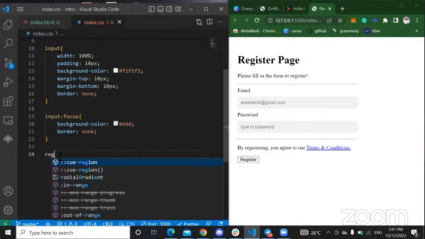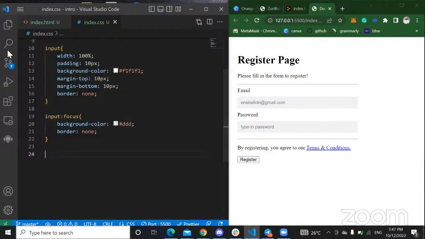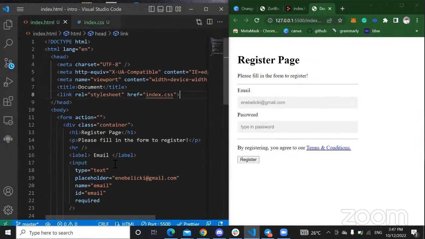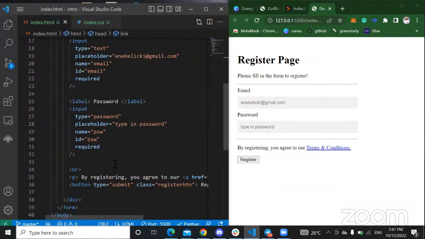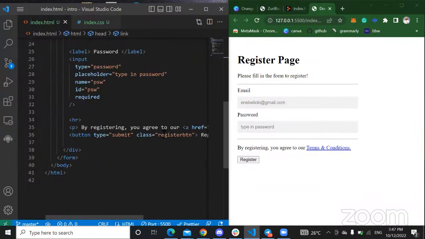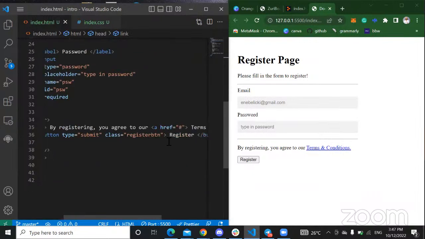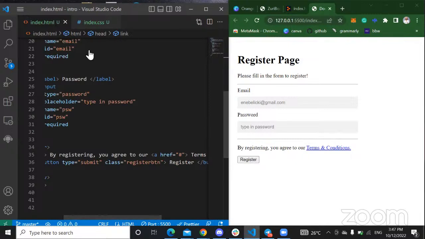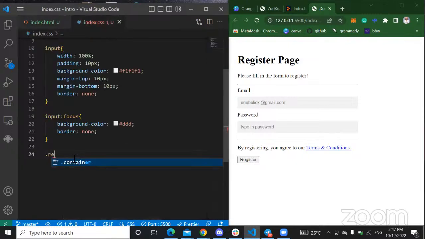So I have, what did I give this? Let's go to index HTML. I gave it a class, register BTN. So I'm just going to call that class, register BTN, right? I'm going to put my, yes, cool. So I'm just going to design my register btn.